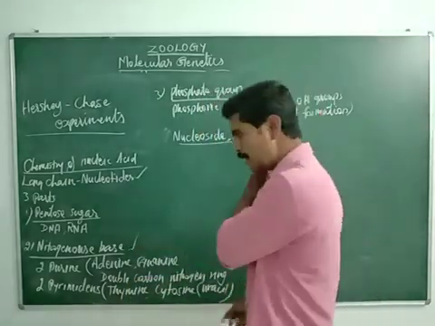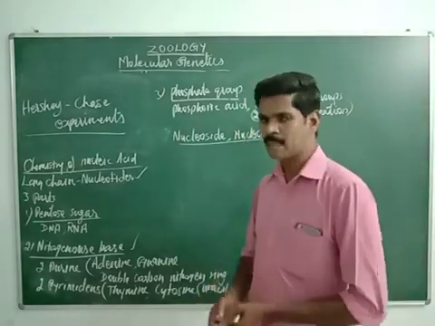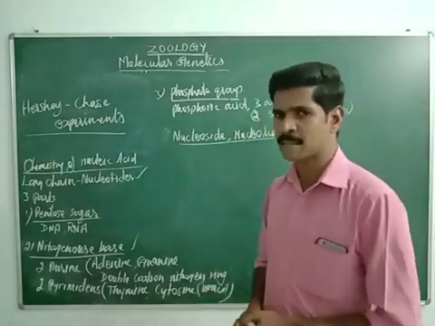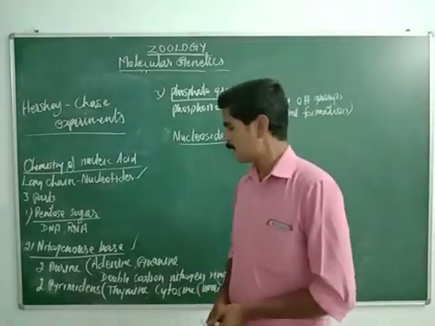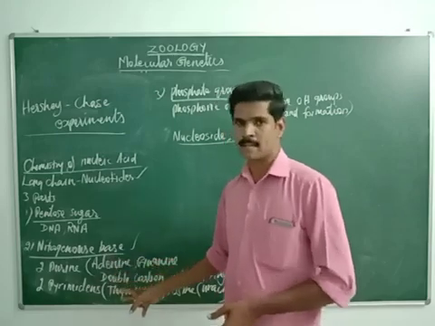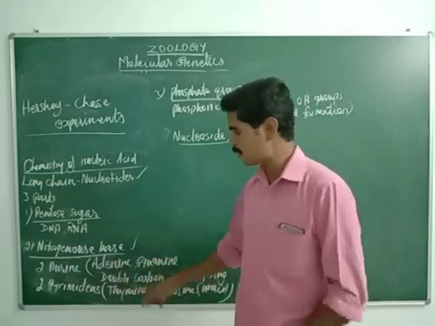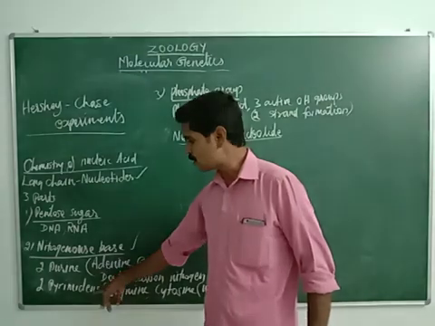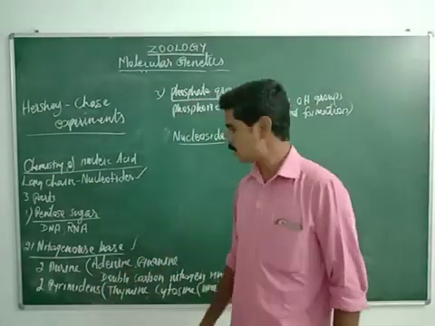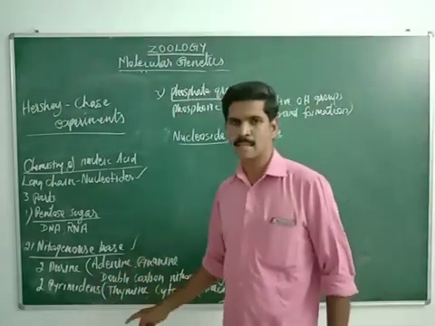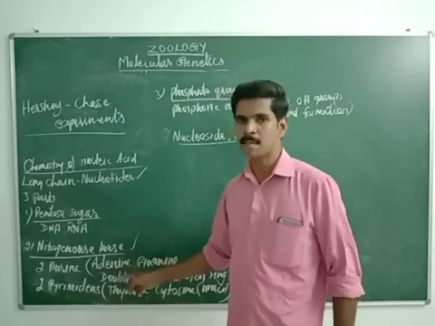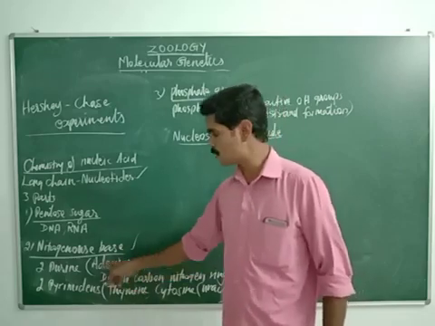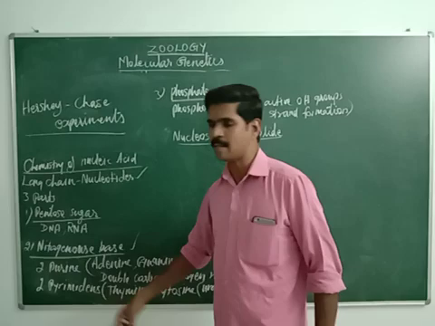Listen very carefully. Based on the nitrogen molecules present in the nucleic acid, there are two types of base. One is the purine and the second one is the pyrimidine. So in each and every nucleic acid, two types of nitrogenous base are there: purine and pyrimidine.